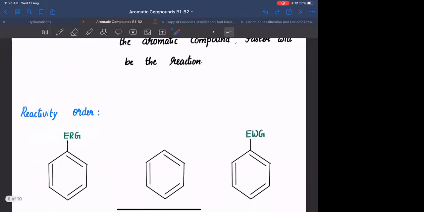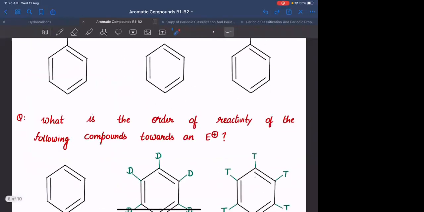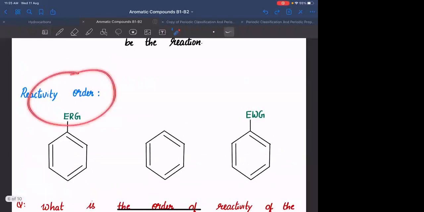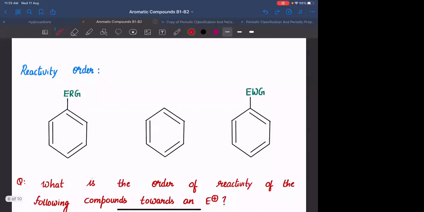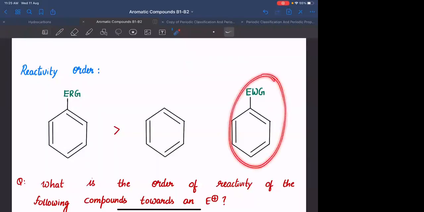Very important question, this one. Before that, the reactivity order. If you have an electron releasing group attached on the benzene ring, what happens to the electron density inside the benzene ring? Increases. What will happen to the rate of reaction? Increases. If you have an electron withdrawing group attached on the benzene ring, what happens to the electron density inside it?